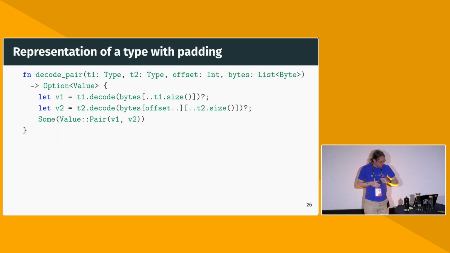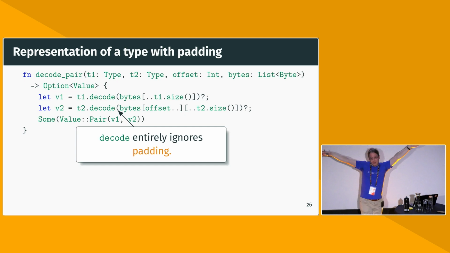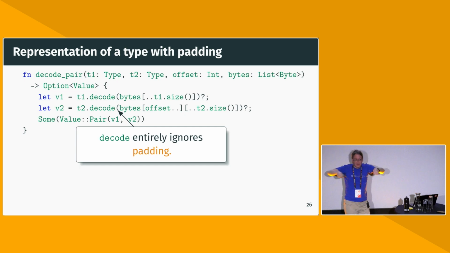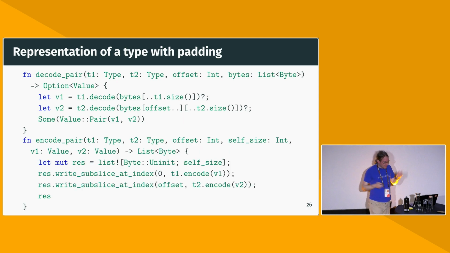And I have one more here about padding. So the idea here is, if we have a type, like let's say a pair with 2 fields, and there could be padding in between those fields, how do we encode and decode that? Well, for decoding, we just subslice the corresponding 2 parts. We get a large array of bytes, and there are 2 subslices which correspond to the 2 fields. We just decode them, right? What else would we do? But in particular, this means if there's padding between the 2 fields, it gets entirely ignored by this decode function. The value we return here, the pair, doesn't even have that padding in it. It's just lost. And then when we encode, we start with an array full of uninitialized bytes, and then we just slap the 2 encodings in the 2 places.